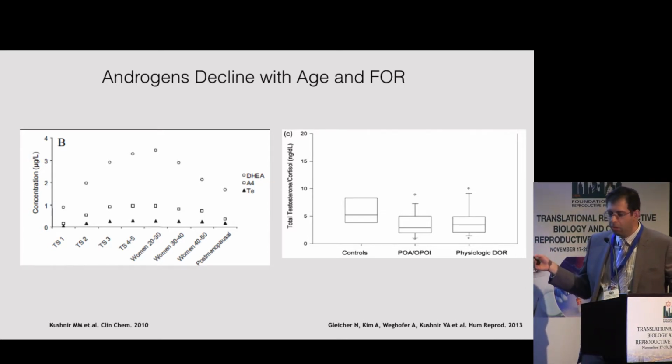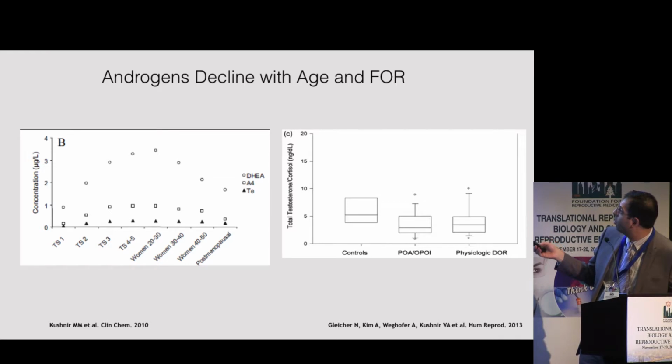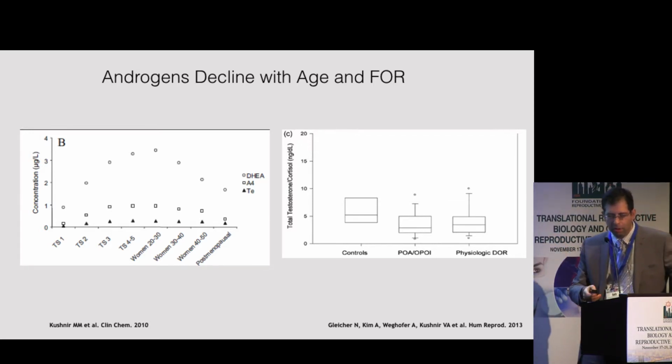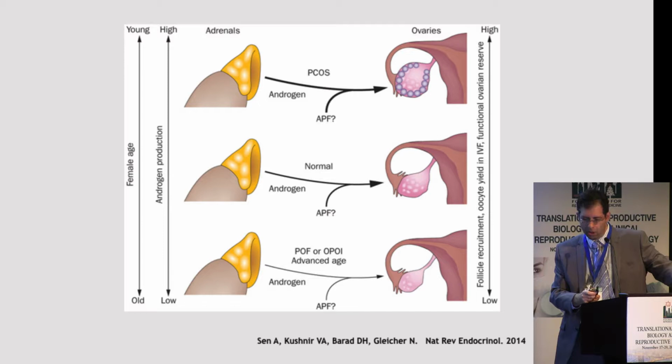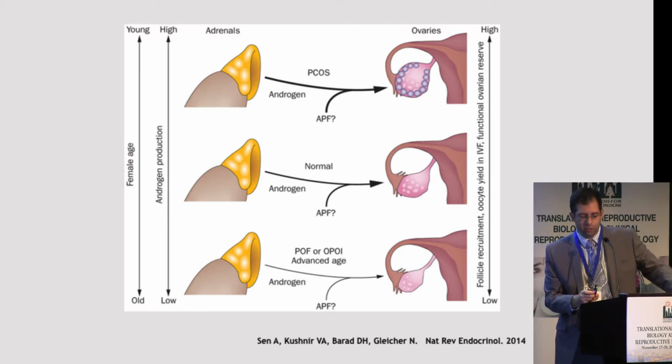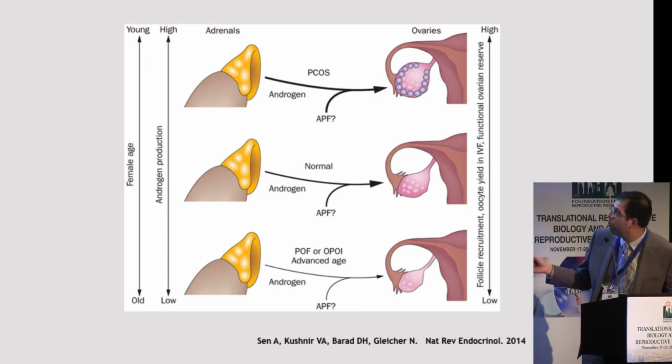And our group with Dr. Gleicher has demonstrated that both women who have physiologic diminished ovarian reserve, as well as those who have premature ovarian aging, will have lower androgen levels for their age. So our group has come to view the ovaries and the adrenals working as a single unit almost, where you have women here with normal reproductive potential, who have normal androgen production from their adrenals and their ovaries, normal follicular reserve.